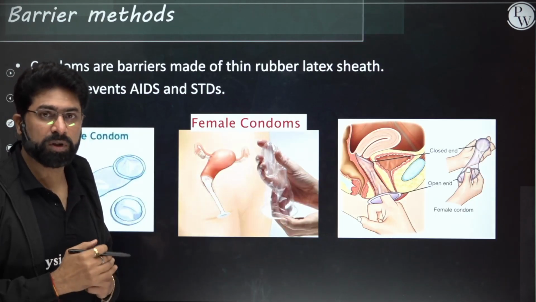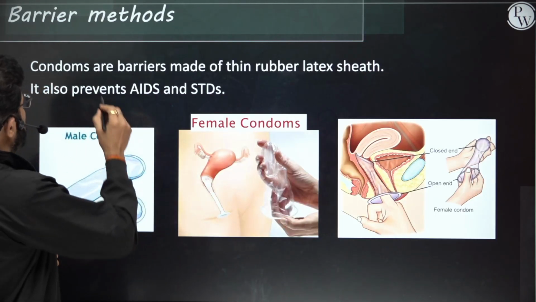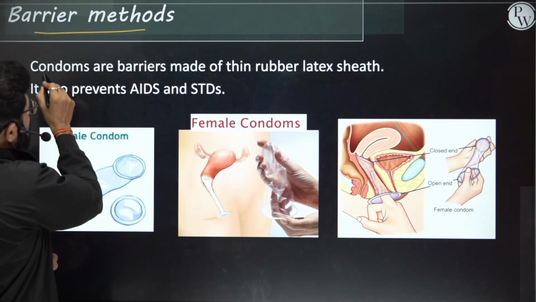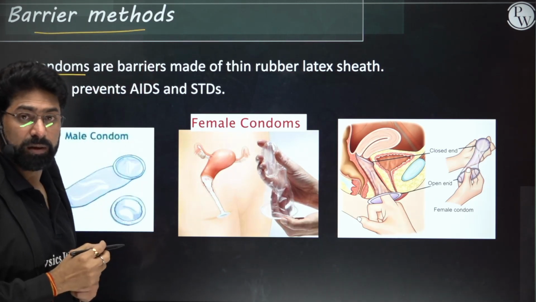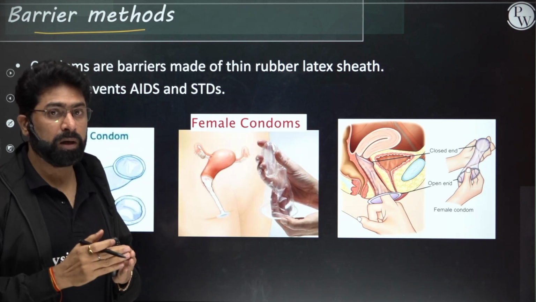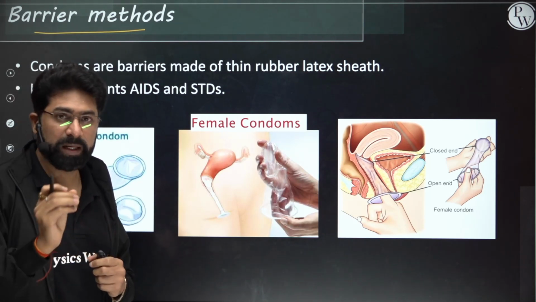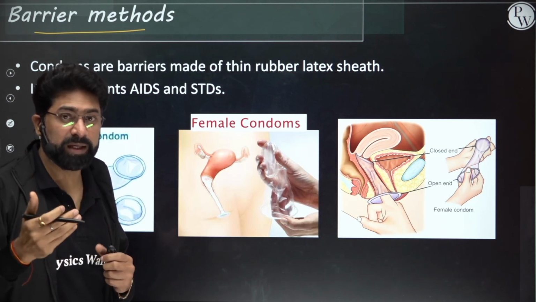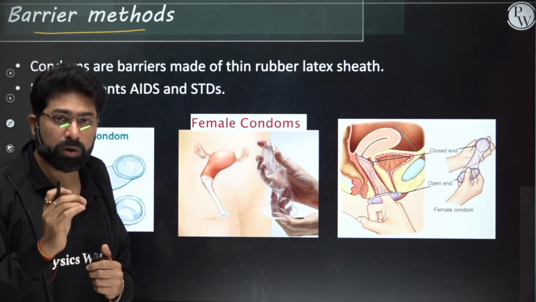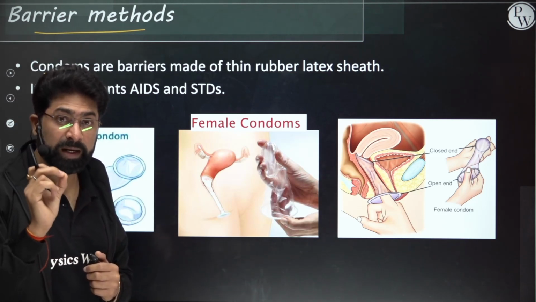Let's talk about the barrier methods first. Condoms are a barrier which won't allow the sperm and the ovum to fuse. Condoms are made up of a thin rubber latex sheath.